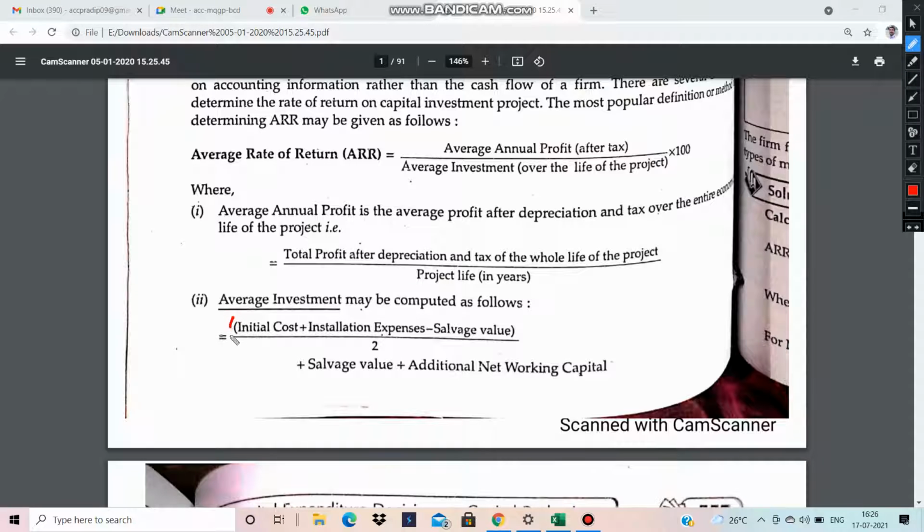This is the first part in bracket, and then plus this. So the initial cost plus installation expenses minus salvage value divided by 2, after that plus salvage value and the additional net working capital. This is the formula of average investment, and the profit after tax is so simple.